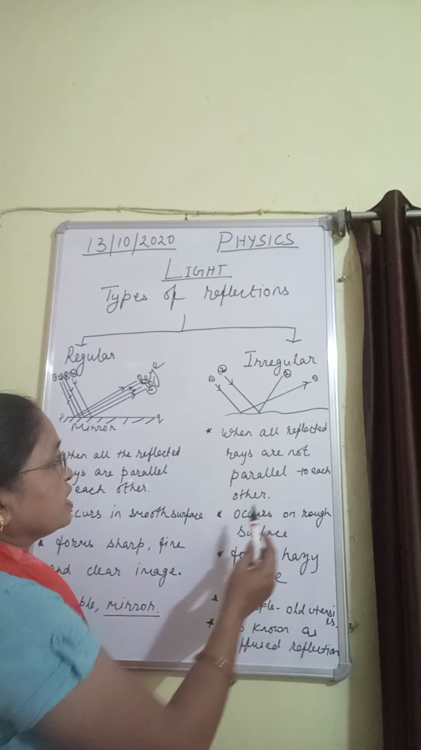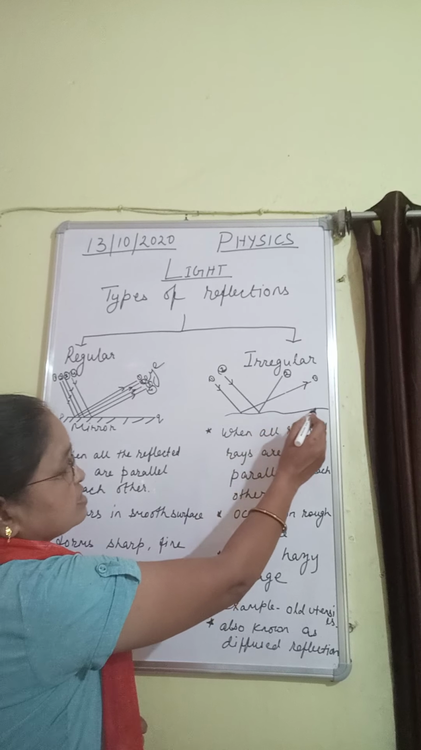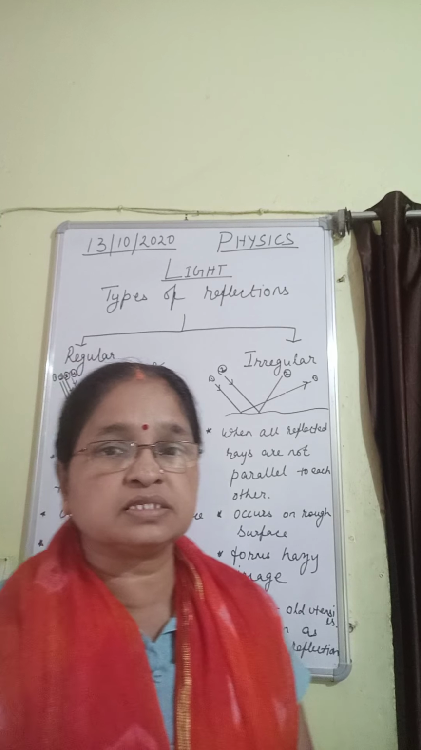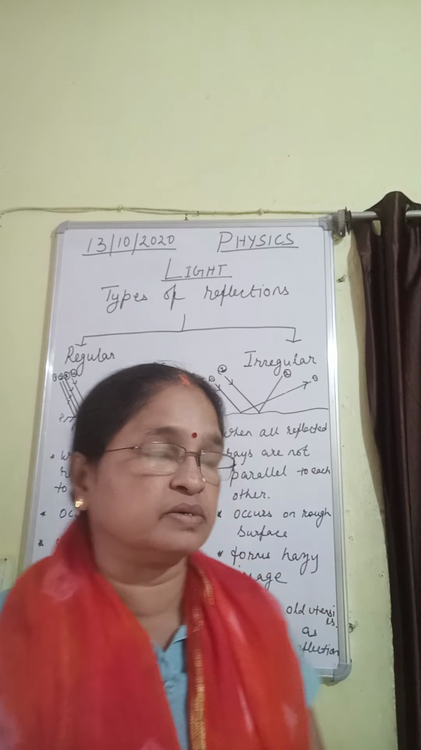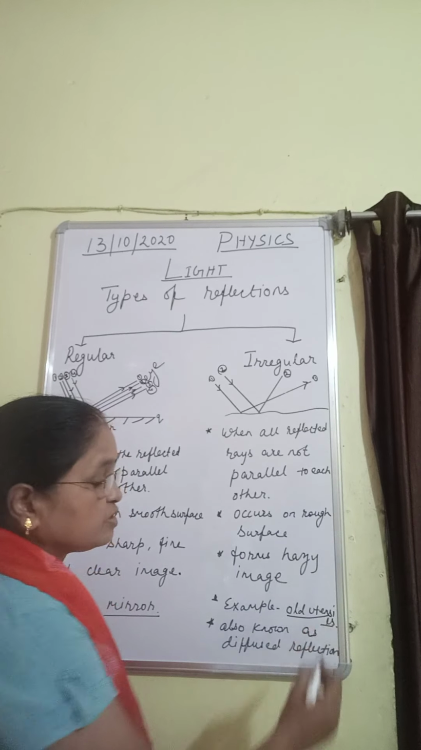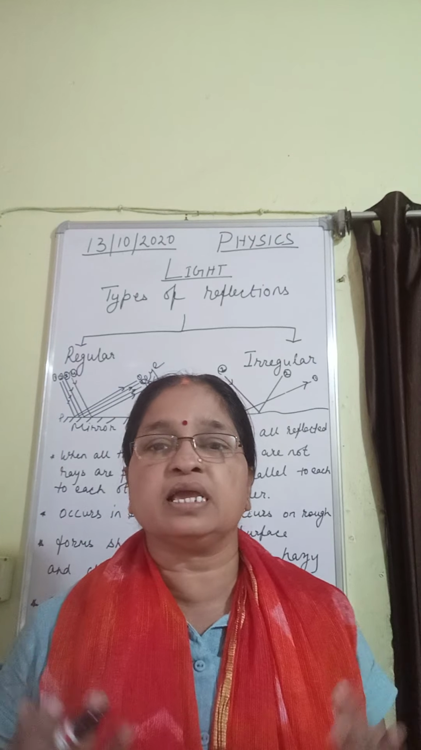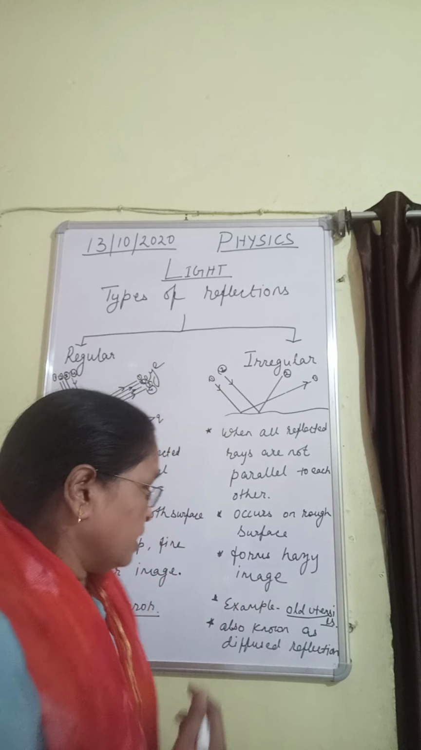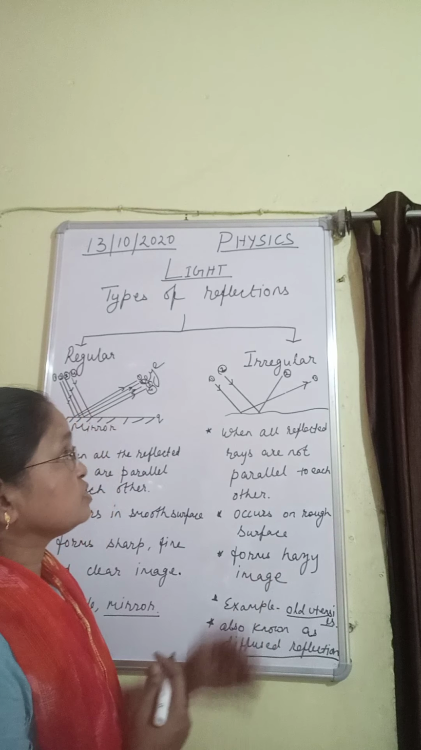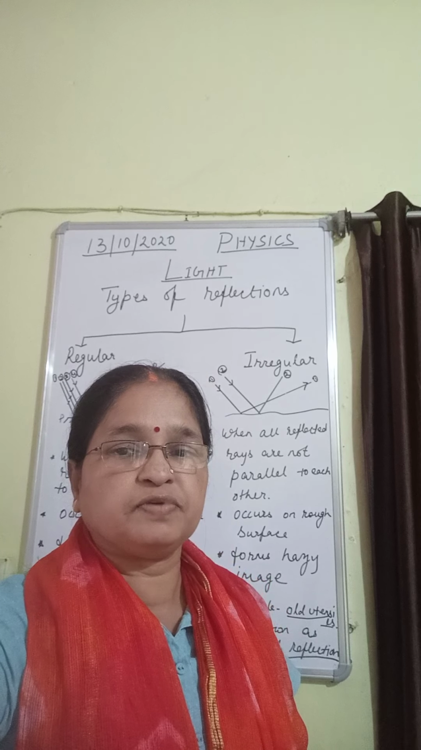So, see here, it occurs in rough surfaces. Here I have shown the rough surface. It forms a hazy image. Hazy image means the image is not clear. And a very good example is old utensils. If you see your face in old utensils, you will see that we are not getting our face clear. It is also known as diffused reflection. So irregular reflection is also known as diffused reflection.